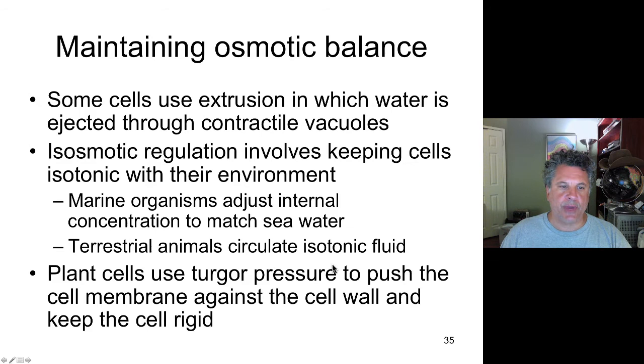Now, organisms use strategies to maintain osmotic balance. Some cells use extrusion. They actually have a contractile vacuole that squeezes water out of the cell. Marine organisms tend to adjust their internal concentration to match seawater, some of them, not all of them. And terrestrial animals need to circulate an isotonic fluid over their cells. So your blood, for example, has solutes in it, like the protein albumin, that maintains blood in an isotonic state relative to the cytoplasm inside cells. And plant cells use turgor pressure to push the cell membrane against the cell wall, and that keeps the cell rigid.